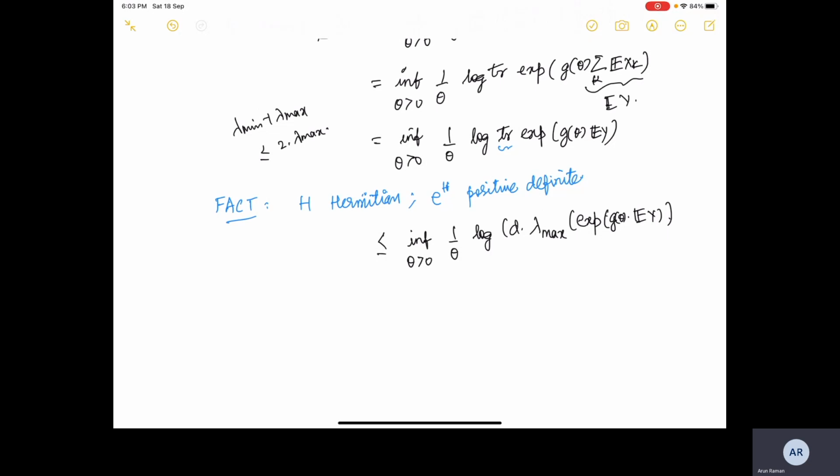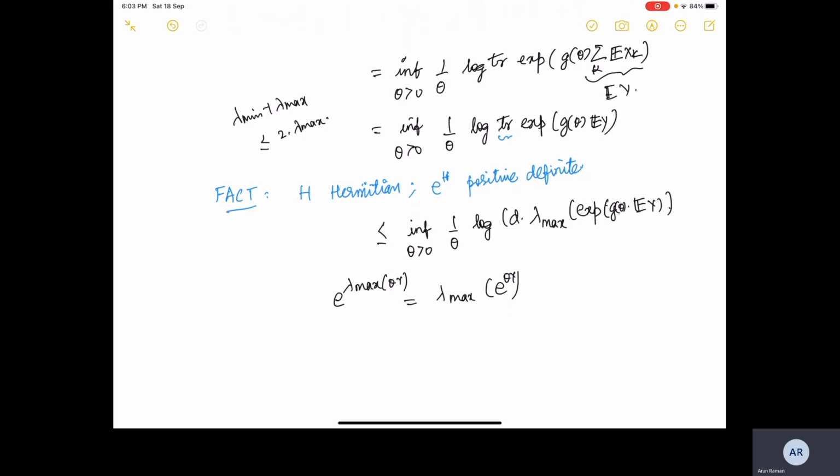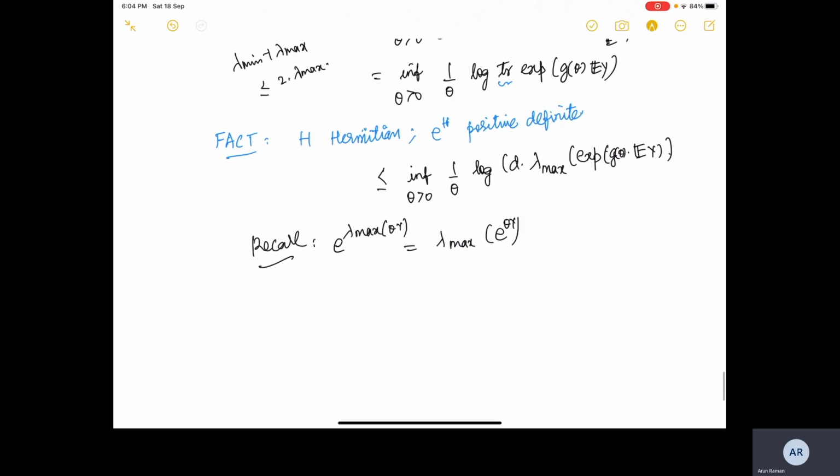Now, we saw in the previous class the expected value of exponential of lambda max theta y. We proved it in the previous class, and at the beginning of the class we said that we will be using that inequality again. We could also argue this result by saying that it follows from the spectral mapping theorem. Okay, so we are basically done.